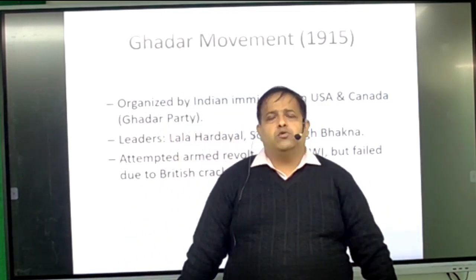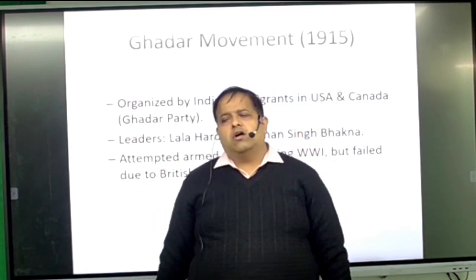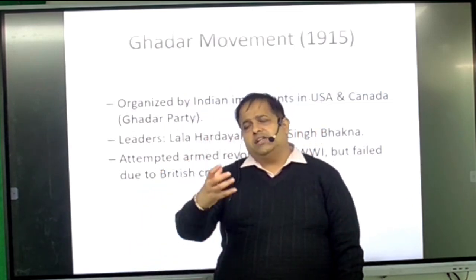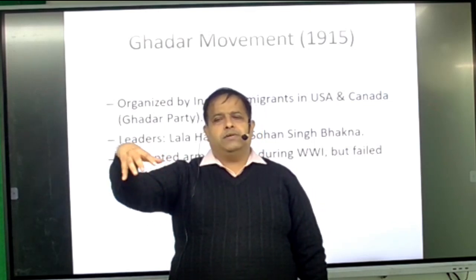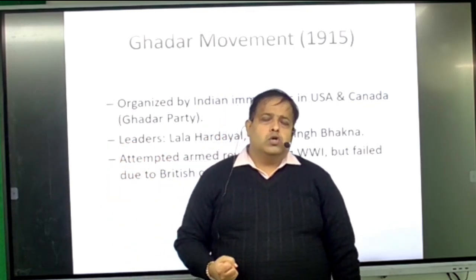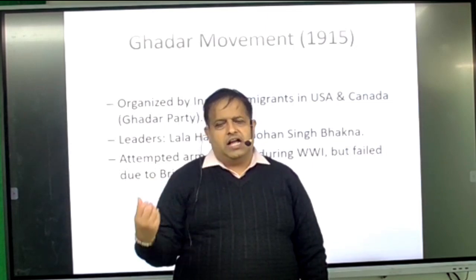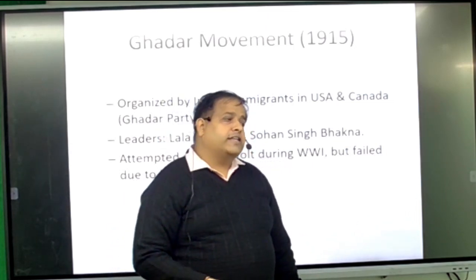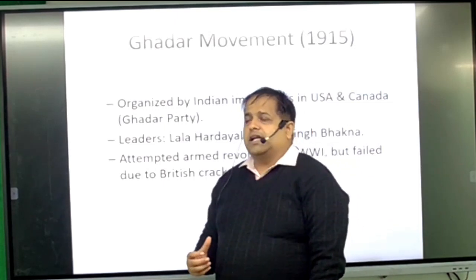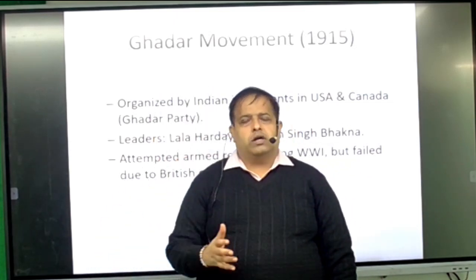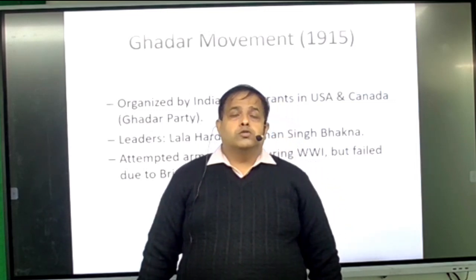For this, the first time you get to know the Komagata Maru. This was a ship taken by Gurdit Singh on rent. At that time there was a rule that those Indians who come directly from India to Canada were welcomed, otherwise, if you come from midway, you are not allowed in Canada. So when Gurdit Singh was taking the ship, some Indians from outside entered the ship and they all said, "Asi bhi Canada jawange." So many persons came together and went to Canada, but the Canadian government returned them back or arrested them, and only those who came directly from India were allowed. So the Komagata Maru event took place.